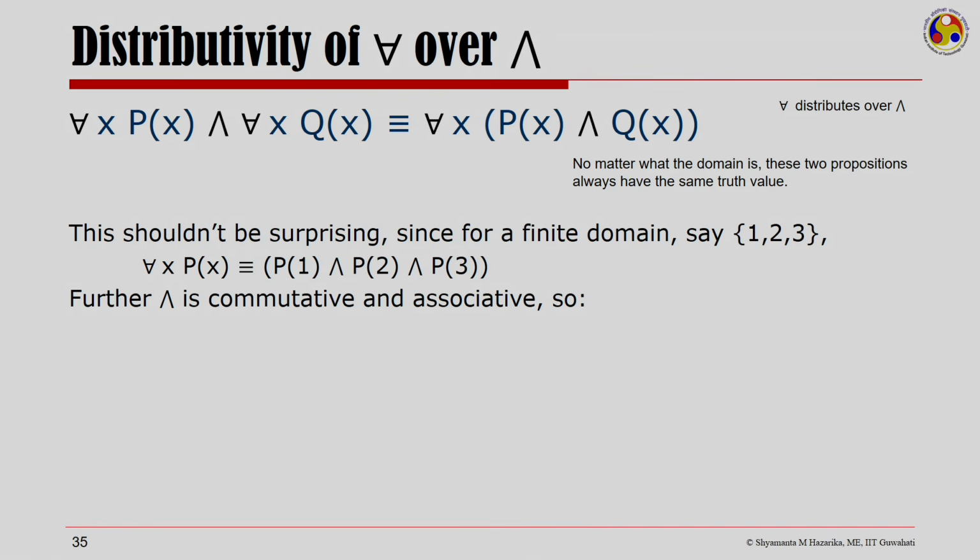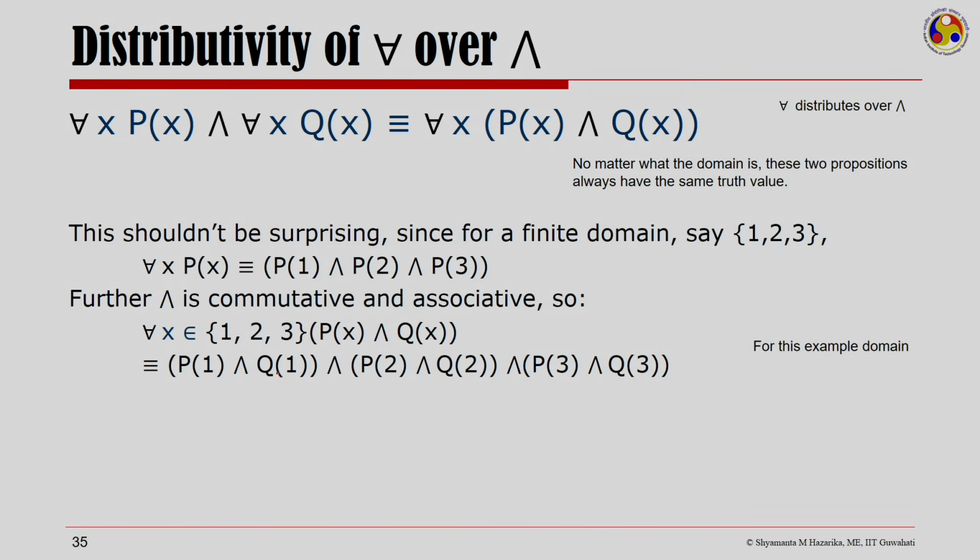Further, and is commutative and associative. So, I could write for all x in the domain 1, 2, 3, Px and Qx as P1 and Q1 and P2 and Q2 and P3 and Q3 for this example domain.